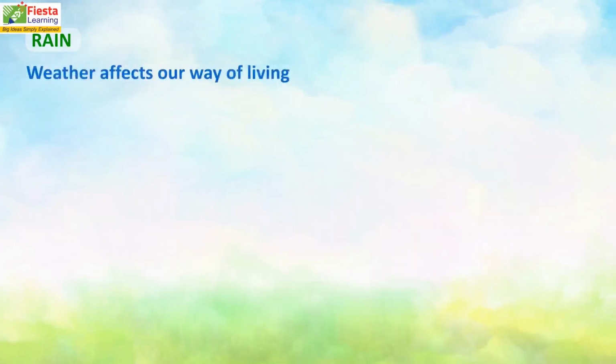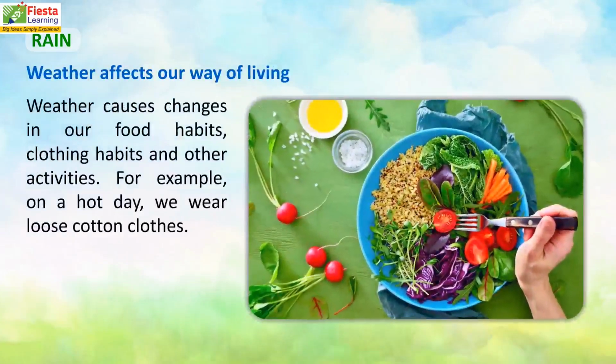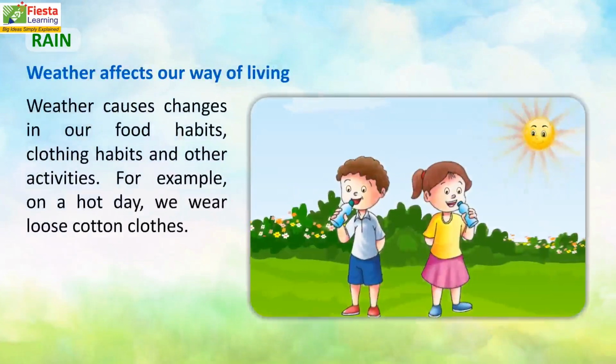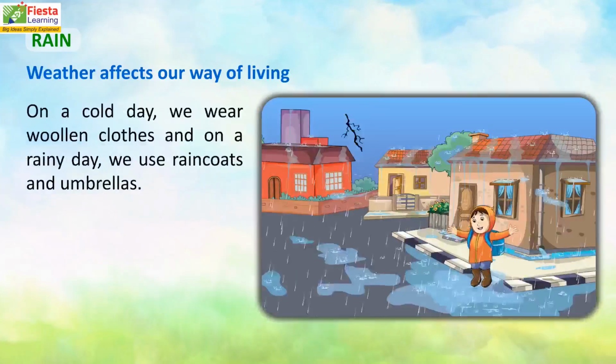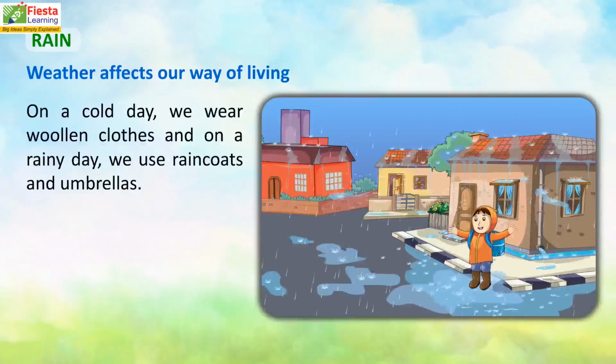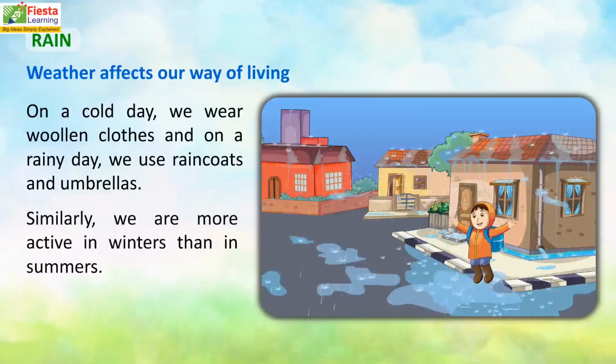Weather affects our way of living. Weather causes changes in our food habits, clothing habits, and other activities. For example, on a hot day, we wear loose cotton clothes. On a cold day, we wear woolen clothes, and on a rainy day, we use raincoats and umbrellas. Similarly, we are more active in winters than in summers.